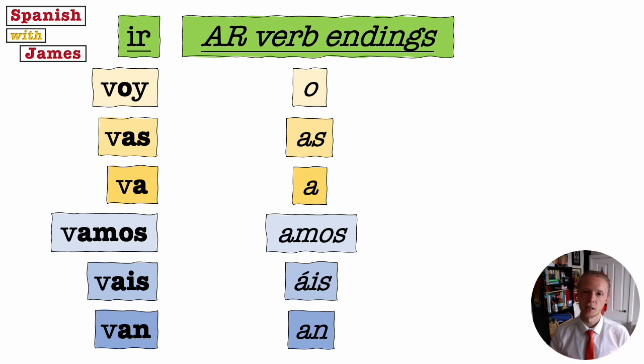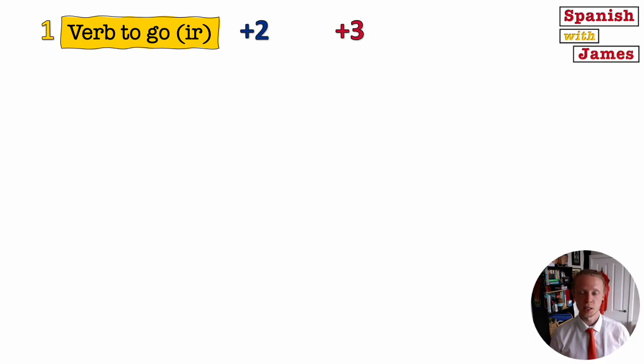And then we can add in the others as we get more confident with them. Now, knowing the verb to go in its 6 forms in the present tense is a really great step in learning Spanish because it allows you to say so much. But without knowing how to form the near future tense, we're just stuck in the present. I can say I go to the library, normally on holiday we go to France, but I can't say I'm going to go to the library or I'm going to travel by plane to France.